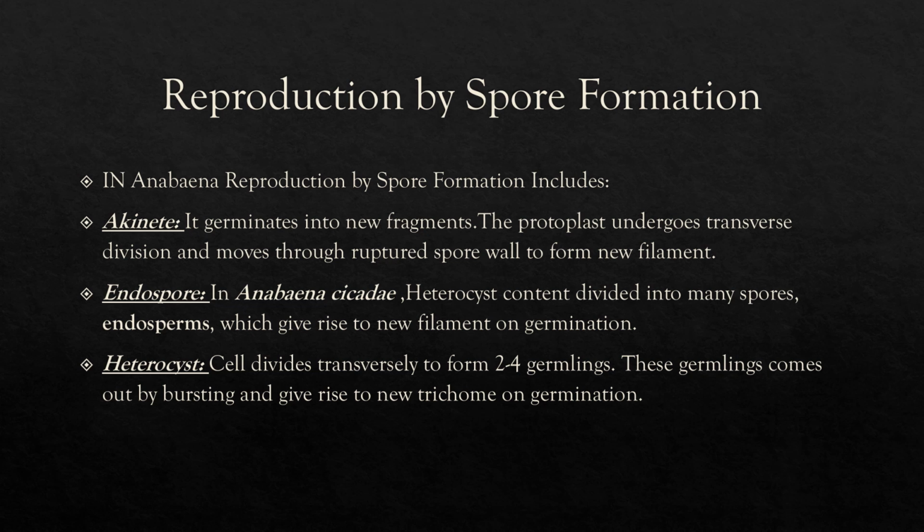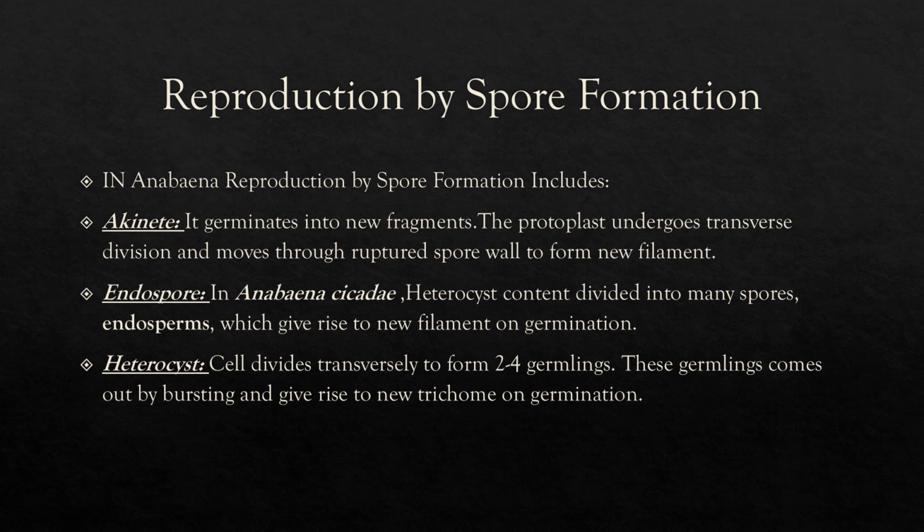The next is the endospore formation. Endospore formation is that type of formation in which the heterocyst contents divide into many small spores. When the heterocyst content divides, there are many spores, like hundreds, or you cannot even count how many spores are produced.